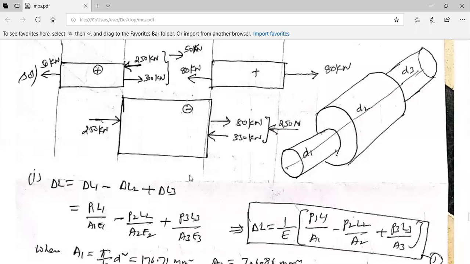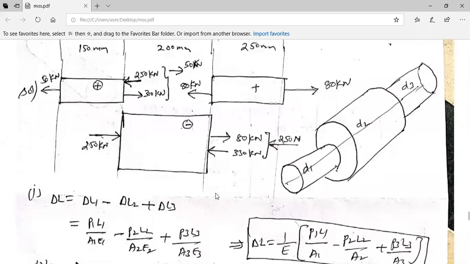Sir, I have a doubt. Yeah, please ask. Sir, in the second bar, the first 250 newtons is acting inwards, right? It's compressing that bar. Yes, exactly. And for the first one, why should we take it in the opposite direction, sir? This 250? Yes, sir. Because this 250 newton is in this direction. It's compressing this.